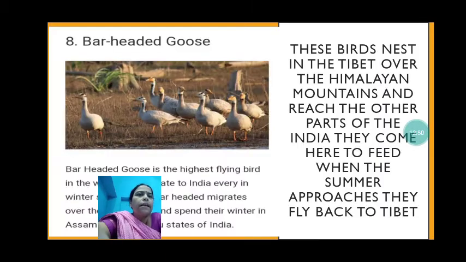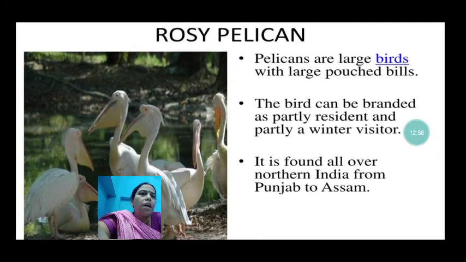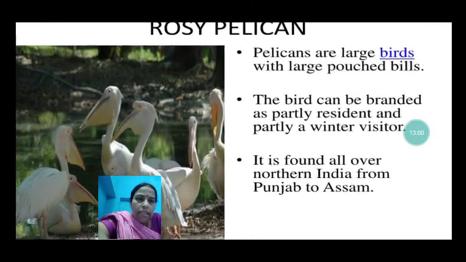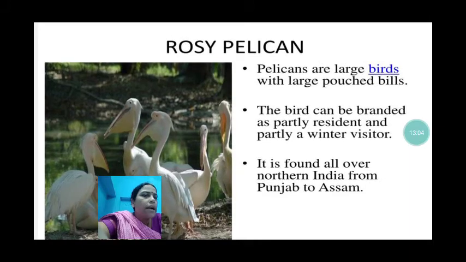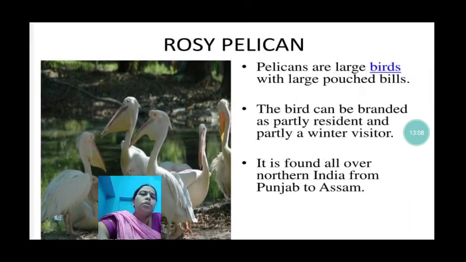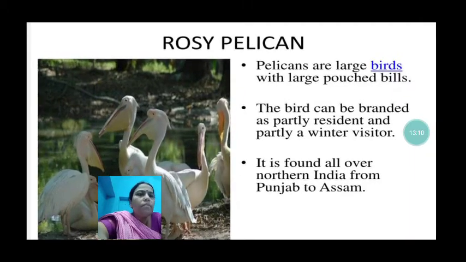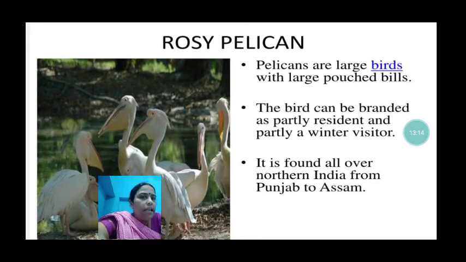Now pelicans. Rosy pelicans. Pelicans are large birds with large pouched bills. You can see here the large pouched bills. The bird can be branded as partly resident and partly a winter visitor. So what happens here? This bird, the rosy pelican, lives in India.